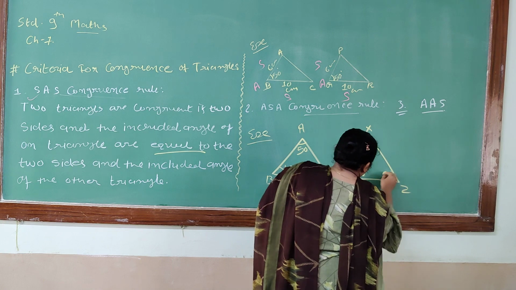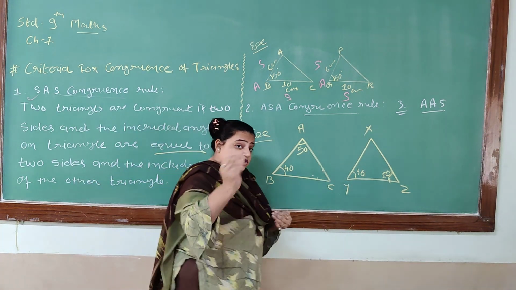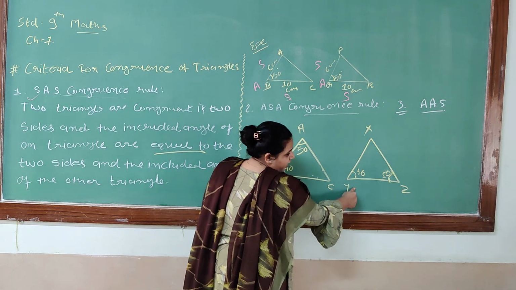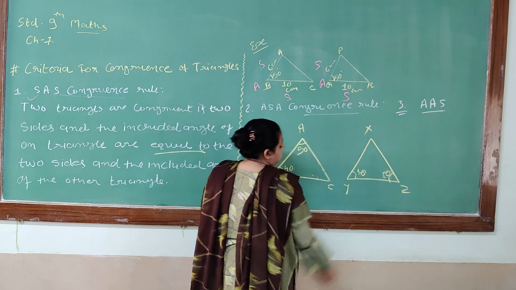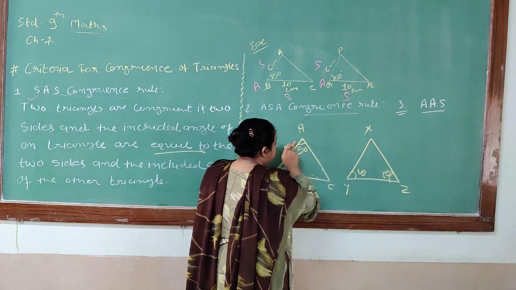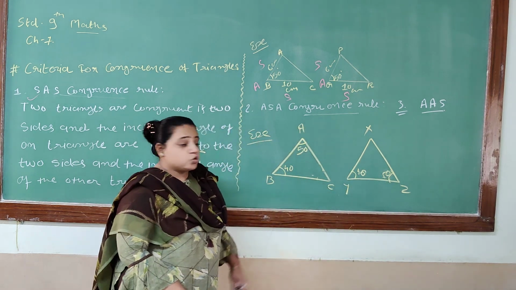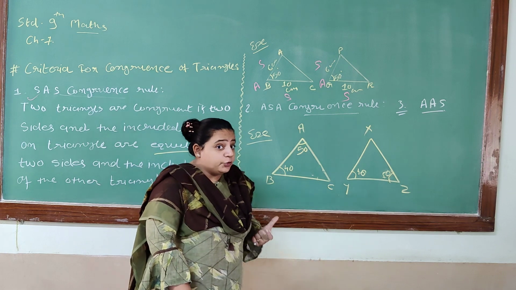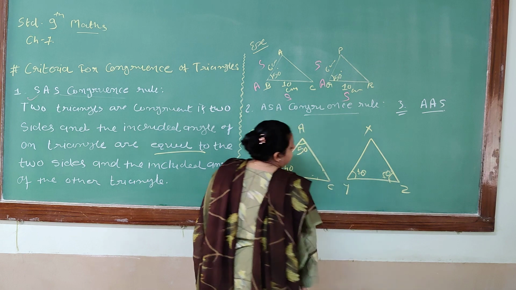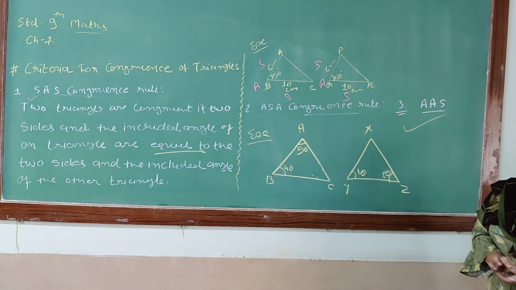I can keep it like that on 50. Now, in this case, you just have to compare angle B equals to angle Y, this 40 and opposite angle P. Here angle A is equal to angle Z. So which side will be congruent? BA and YZ. That is known as AAS. Right?